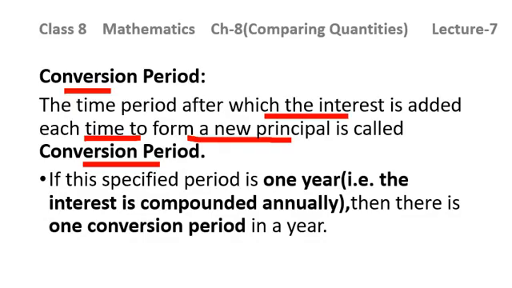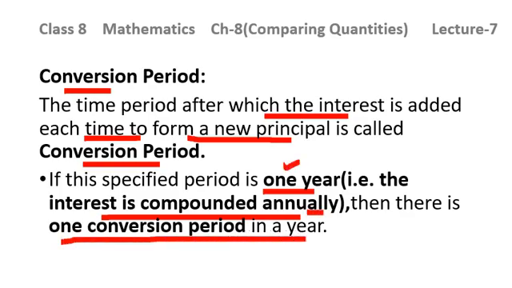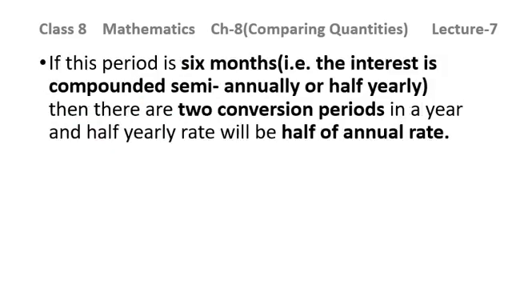Let us see. If this specified period is 1 year, suppose that the duration of the money borrowed is for 1 year, that is the interest is compounded annually. 1 year means annually we are talking about. So then there is one conversion period in a year. The interest will be calculated, and the conversion period is the time period after which the interest is added each time to form a new principal. So if the specified period is 1 year, that is the interest is being compounded annually, then there is one conversion period in a year. We know it, we have understood. This is very simple to understand.